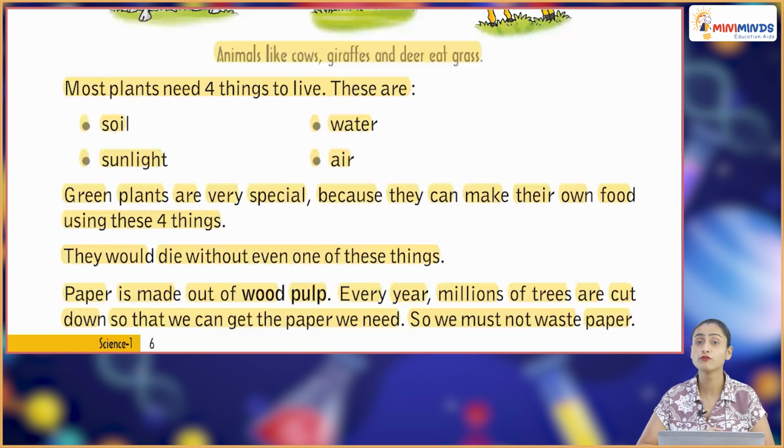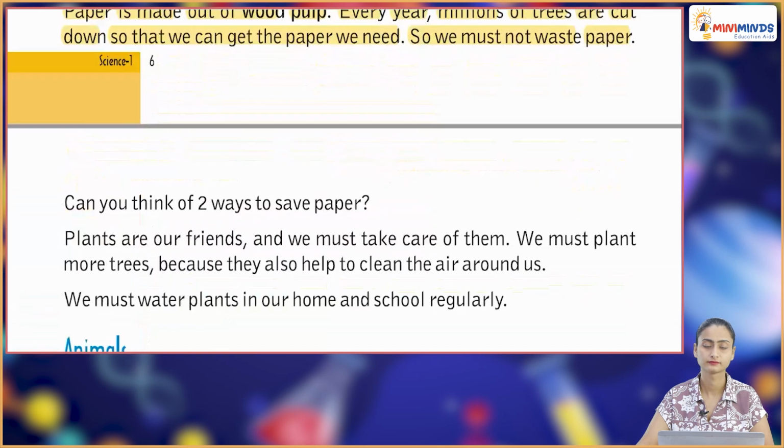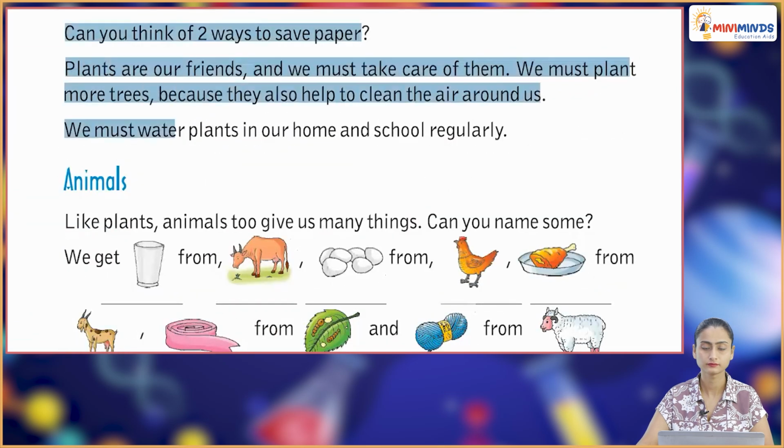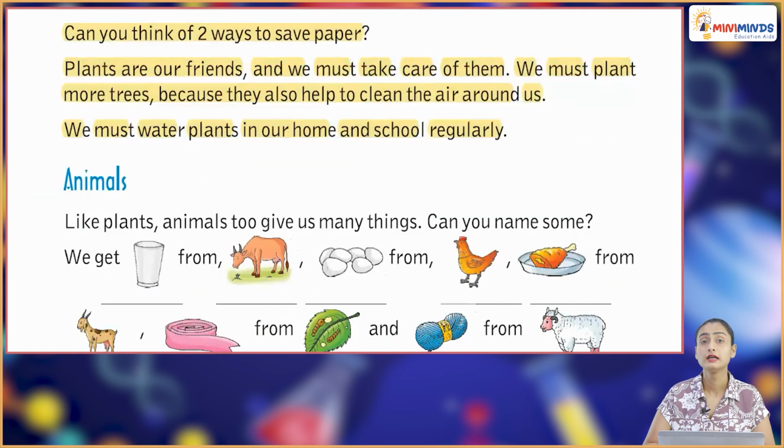The paper is made out of wood pulp. Every year, millions of trees are cut down so that we can get the paper we need. So we must not waste paper. So among these 4 things, एक भी चीज़ अगर missing होगी, plants नहीं survive कर पाएंगे. And then we also get wood pulp from the trees, and then we make paper out of it. And that is why paper को waste नहीं करना है. Now, can you think of 2 ways to save paper?